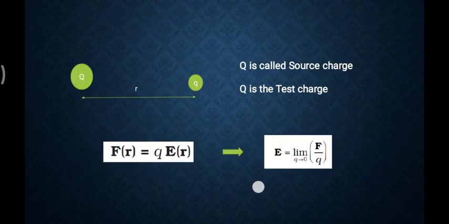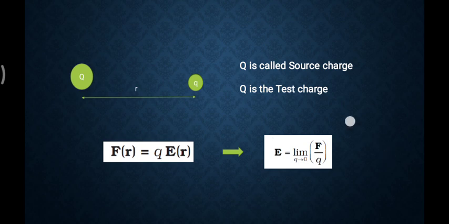Now here, capital Q and small q: the capital Q is the source charge, and by mistake it's written capital Q, small q should be here, and small q is the test charge. Why is it a source charge and a test charge?